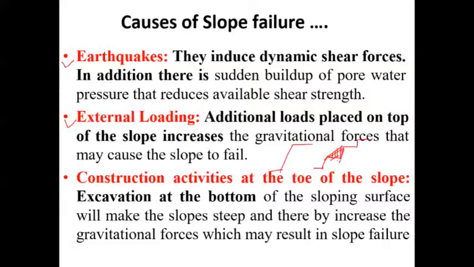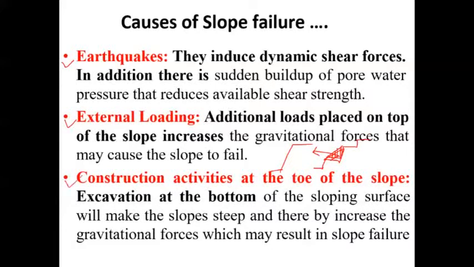That much gravitational force is reduced, and ultimately the chances of failure can be avoided. So this is one of the preventive measures, which prevents a slope from undergoing any kind of failure.